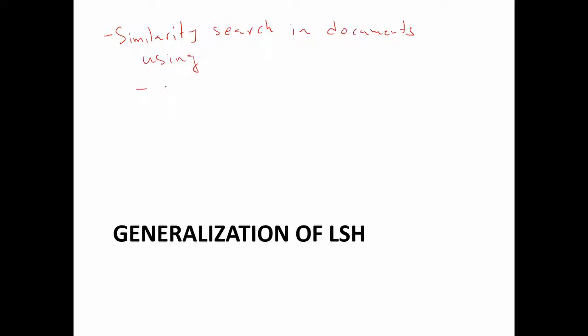We first defined something called shingles. Then we defined the Jaccard similarity with shingles, which we take as our similarity measure.